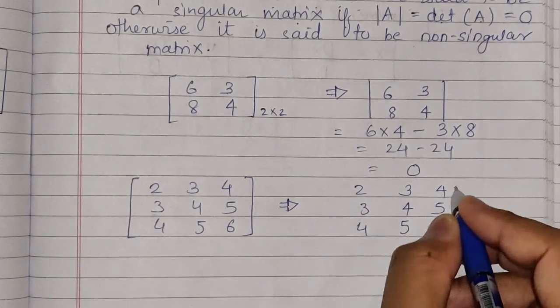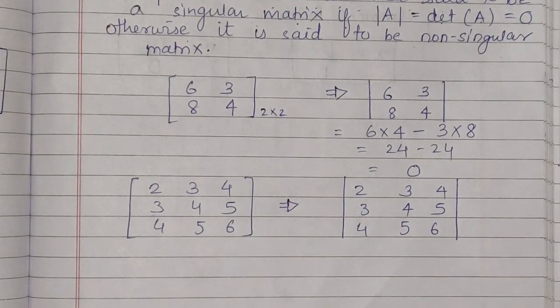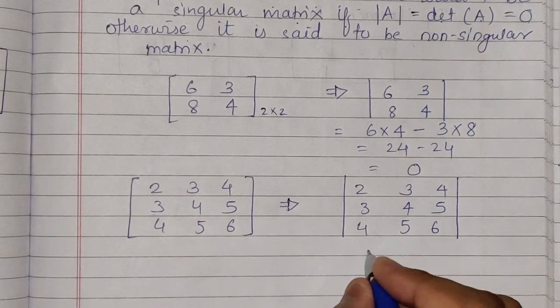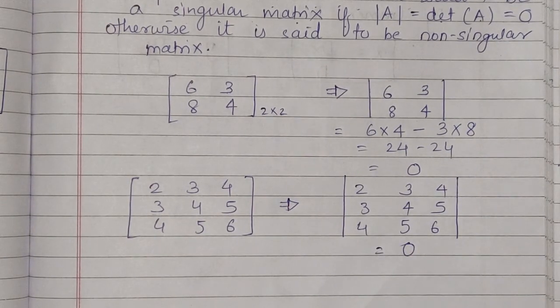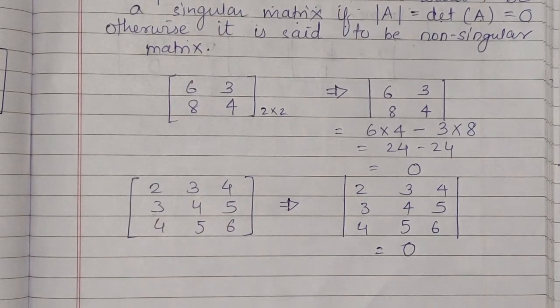So we have converted into determinant form. Now this is a 3 by 3 order determinant. When you solve the 3 by 3 order determinant, here you will get the value as 0. So in this case we can say that this matrix is a singular matrix.